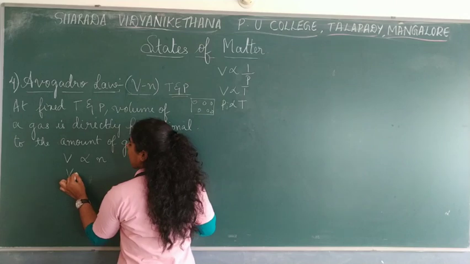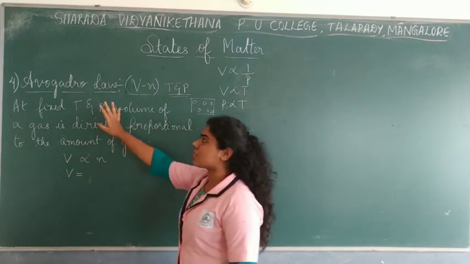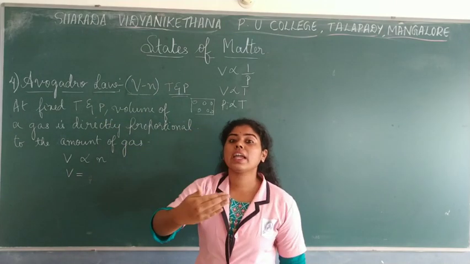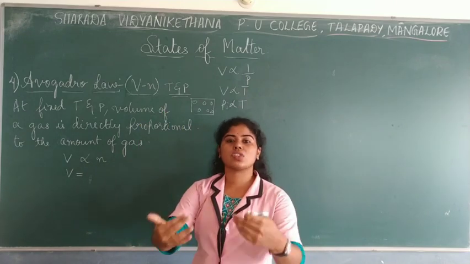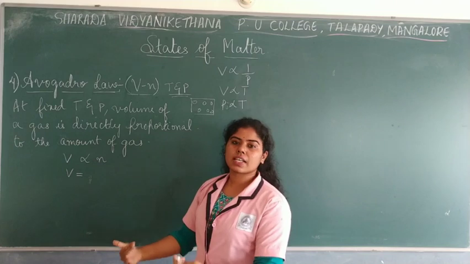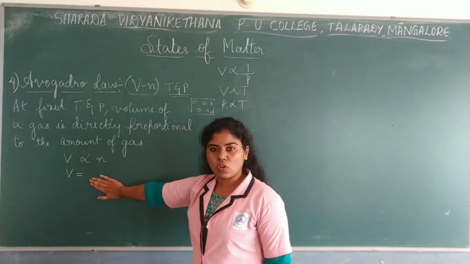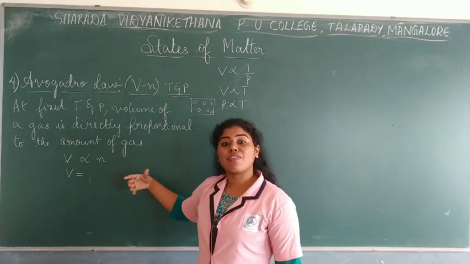Now this is the fourth law, right? We have already put the proportionality constant starting from Boyle's law, which is K1, then Charles' law K2, and Gay-Lussac's K3, and now comes the fourth one, so you denote it as K4.